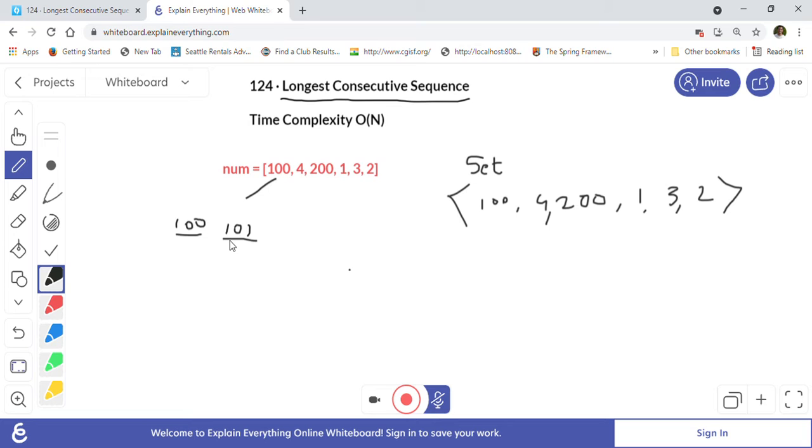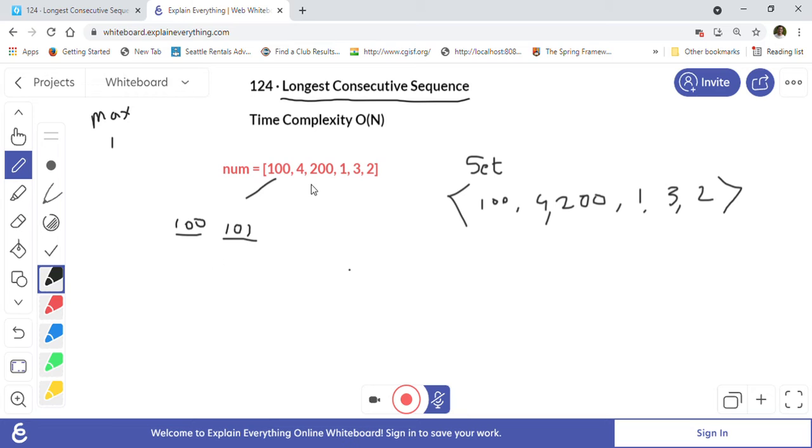We will not find that value, so we will hold a maximum variable, which will store the longest consecutive sequence length we have seen so far. In the case of 100, it will be just 1, because we don't have any consecutive number.